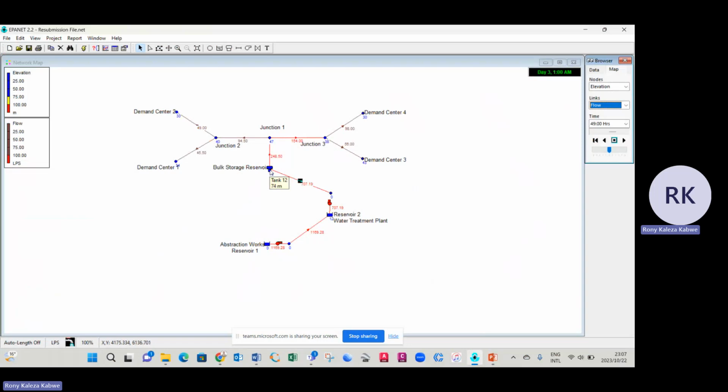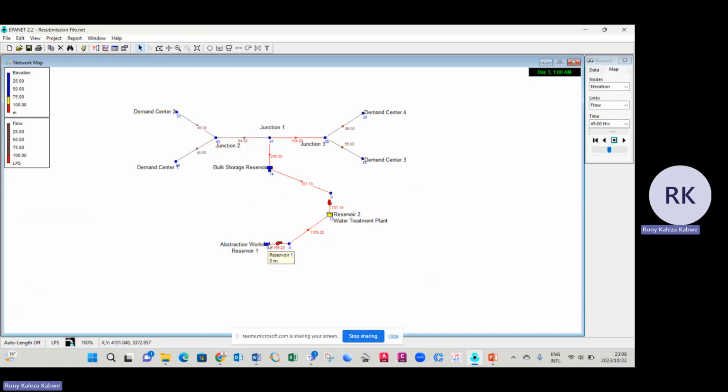You can see this one is quite a high one, 75 meters, and this one is sitting only at 12 meters. Then obviously we have Junction 1 going to Junction 3, and from Junction 1 going to Junction 2, and that way they also distribute to our demand centers. The inverted levels were calculated to find each elevation at each point.